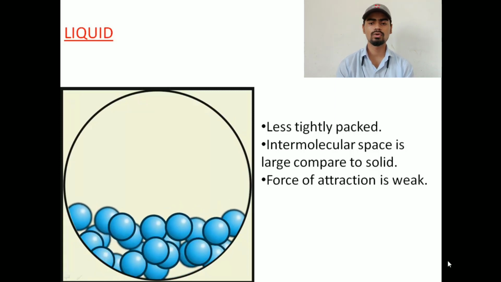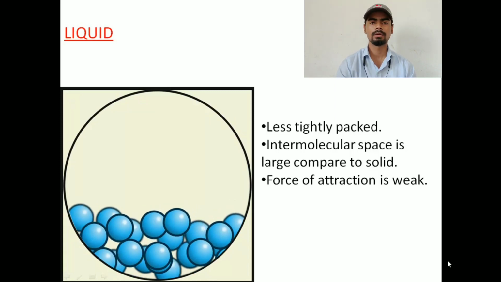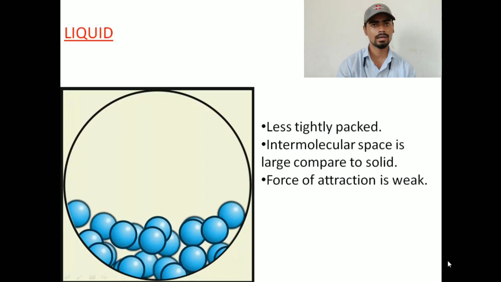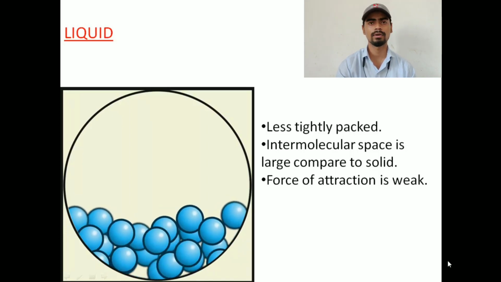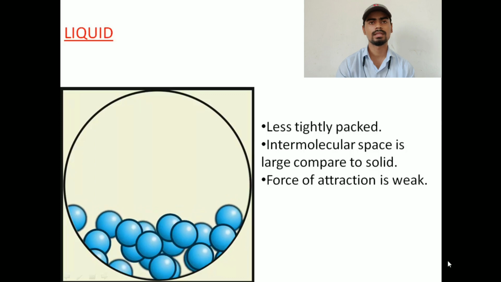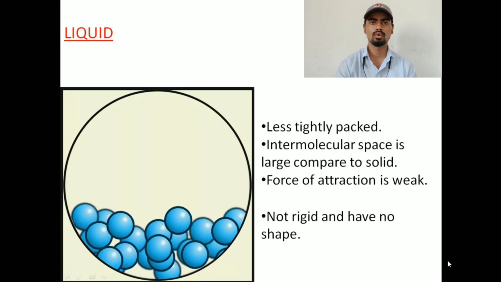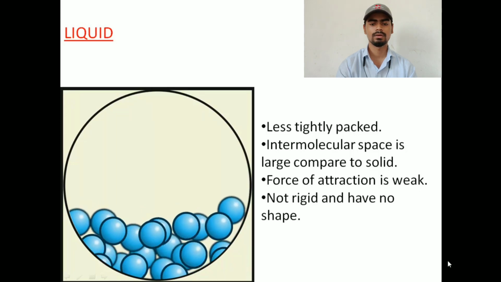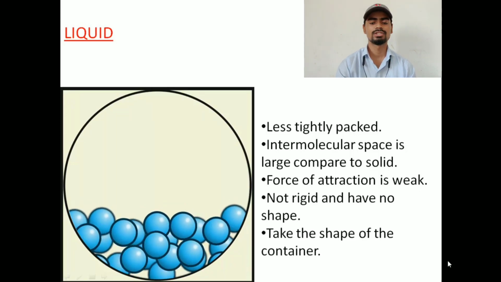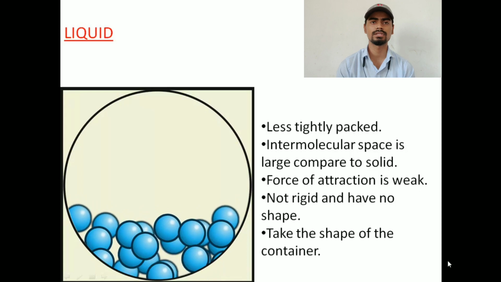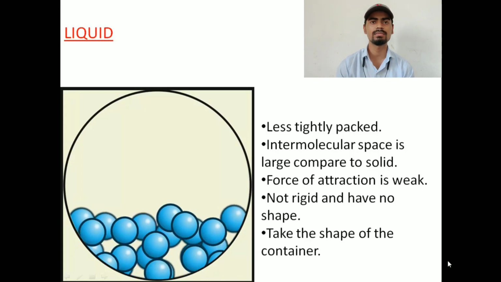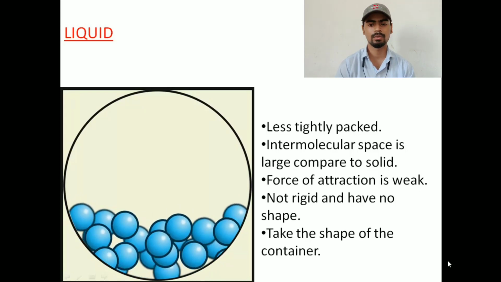So when the force of attraction is weak, it means the molecules are free to move, and when they are free to move, we can say that liquid doesn't have a rigid shape, or say it has no definite shape. Okay, and it takes the shape of the container in which it is kept. So this is the arrangement of the molecules of liquid.